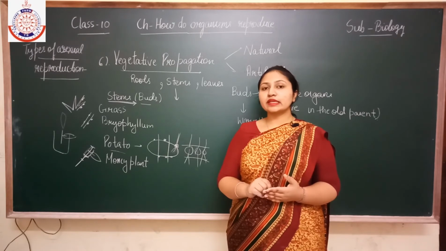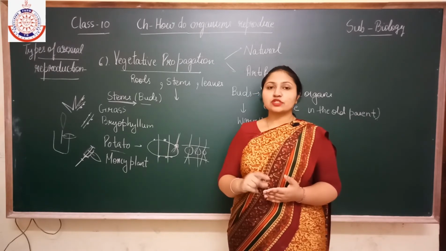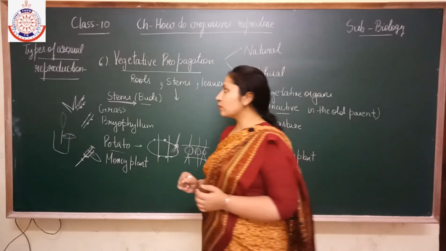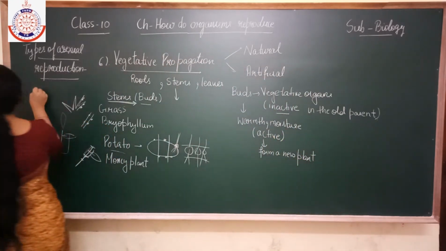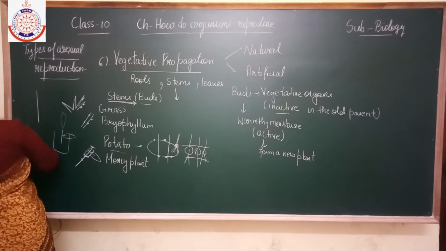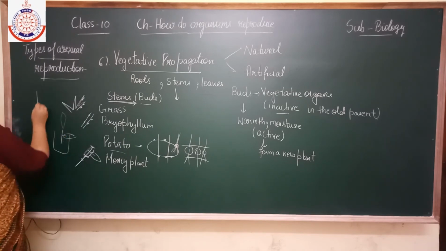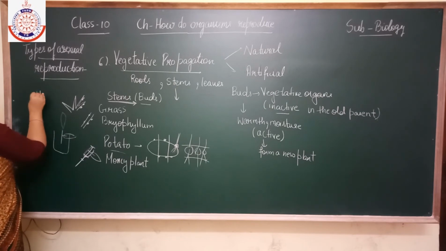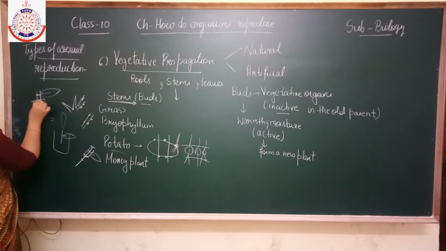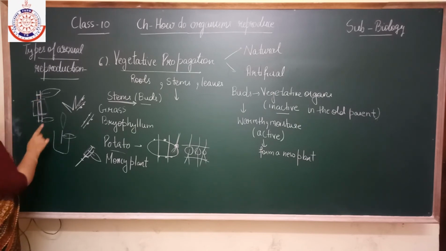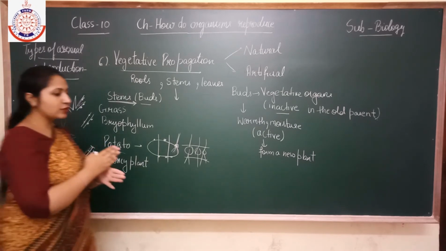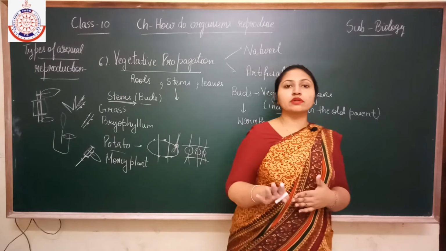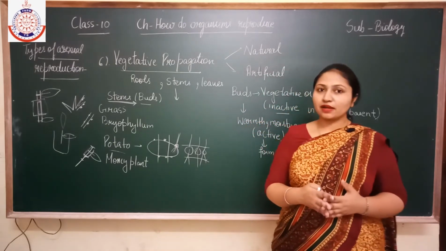And if you take the internode portion, which does not have any node. What is the internode portion? Internode portion means that if this is the stem and it does not contain any leaf, the nodes are not present. Okay, nodes are those regions from where the leaf arises. Suppose this is the stem and you take this portion only. I am shading the part. If you take this portion, which does not have any leaf, and then put it into the water, then it will not form a complete plant.